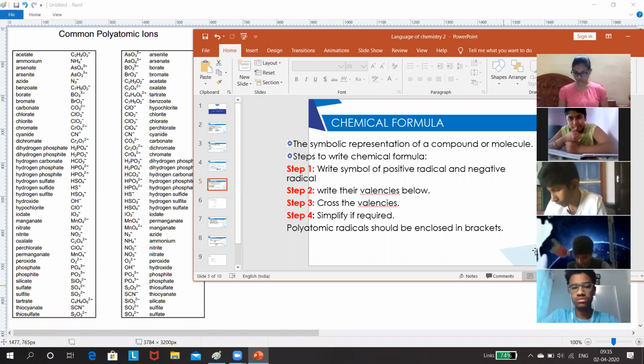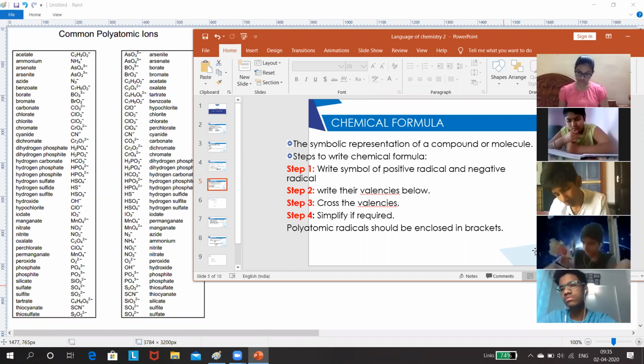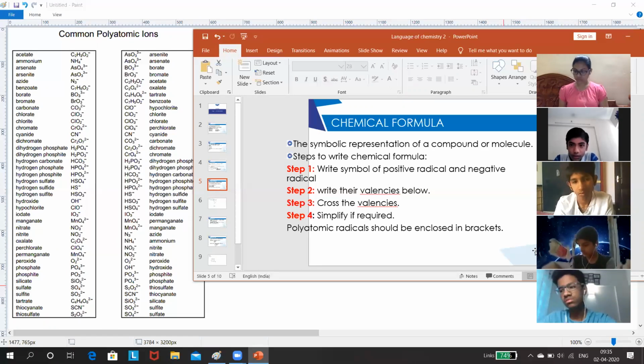Next one, Manas. Say the compound name and formula. Sodium sulfite, Na2SO3. Yes, sulfite, Na2SO3. SO3. Good.